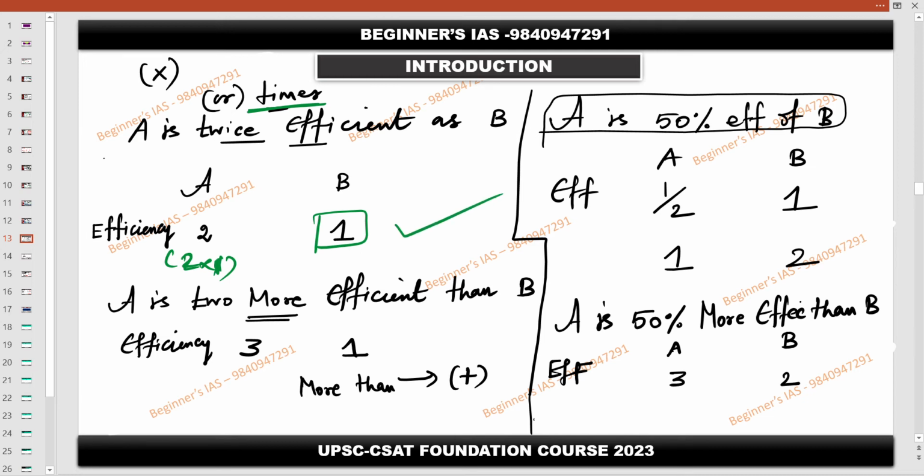Then 2 more efficient means if B is 1, 2 more means 1 plus 2, so that is going to be 3. More means you need to add, then times means you need to multiply.